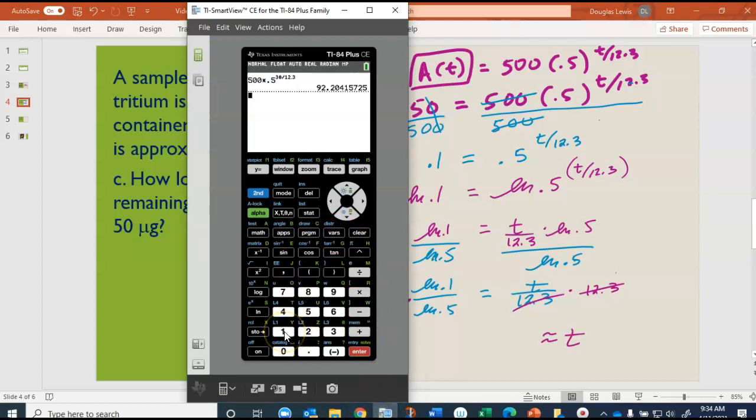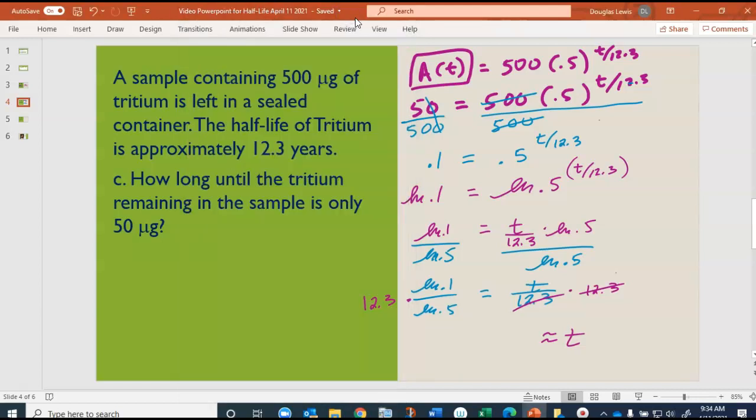So that is going to be 12.3 times the natural log of 0.1. And notice that this prompted me a parenthesis there, so I'm going to have to close that parenthesis and then divide by the natural log of 0.5. And when it's the last parenthesis in a problem, you don't need it, but I'll put that parenthesis there, and that gives us 40.859. So I'm going to round that off to 41. That means it's going to be about 41, and that is years. That is about 41, approximately 41 years.